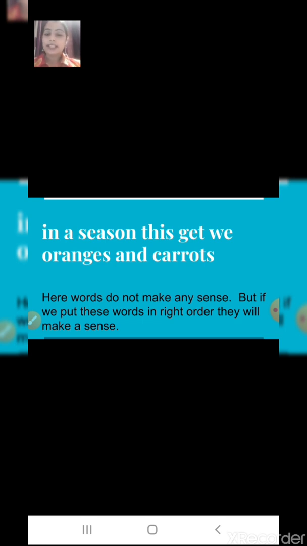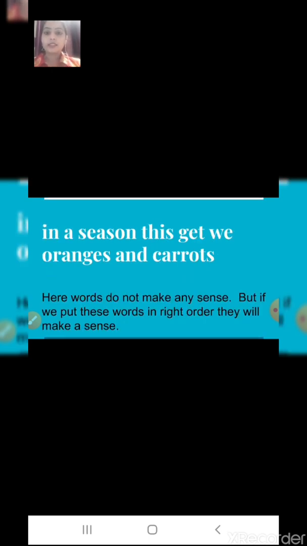Right? Let's see the correct sentence using these words. We get oranges and carrots in this season. Now you are able to understand the meaning of this sentence.